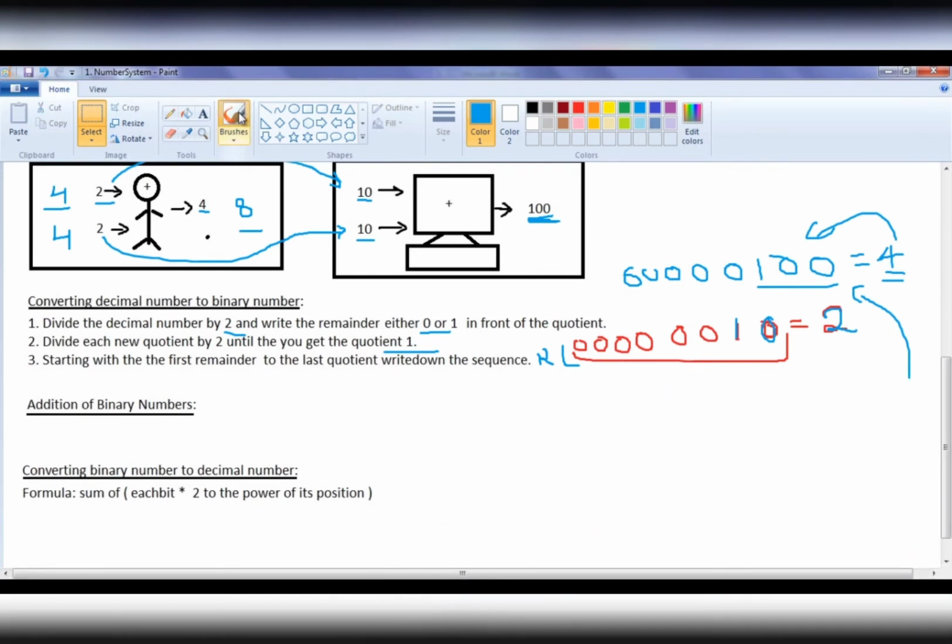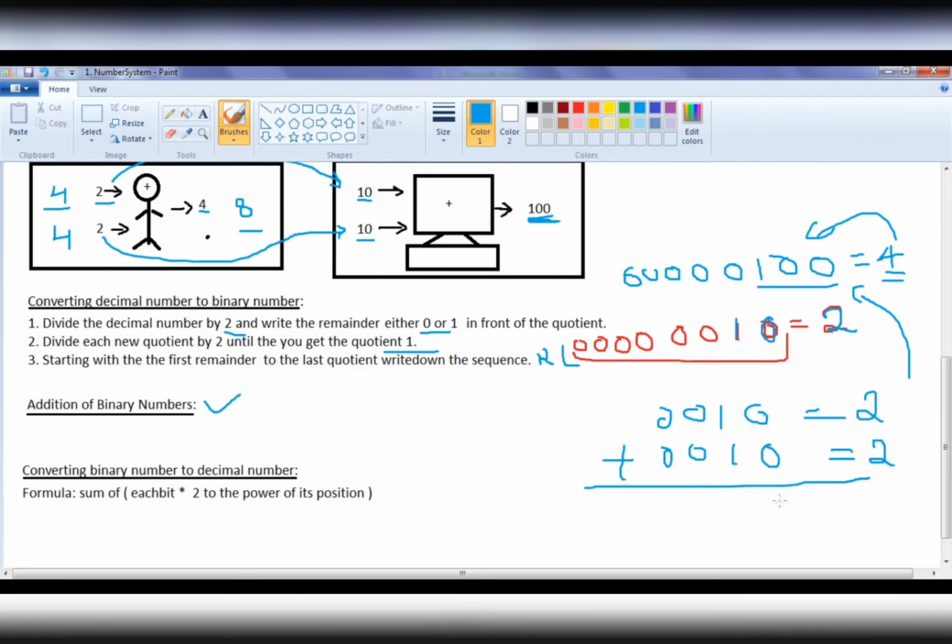Very good. And also I am going to discuss how we can add binary numbers. We know how to add decimal numbers. That is simple. How do we add binary numbers? Let's take, if it is a 4-bit machine, we write 0010 to represent decimal number 2, plus 0010, that is also decimal number 2. How do we add now?